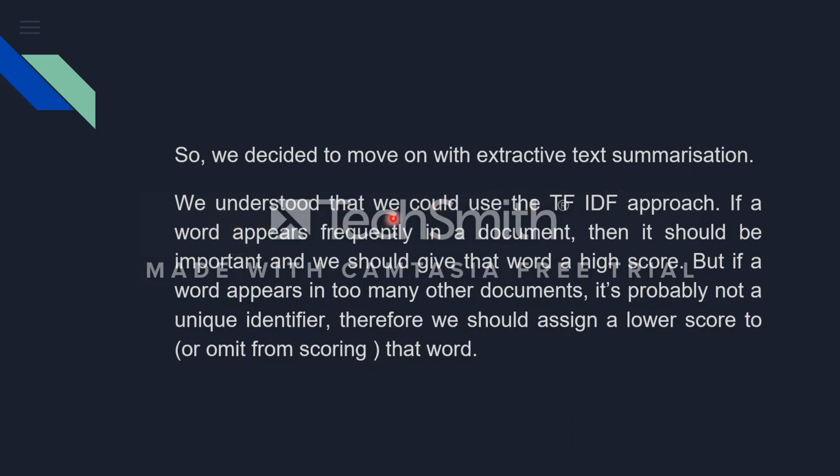We understood that we could use the TF-IDF approach. If a word appears frequently in a document, then it should be important and we should give that word a high score. But if a word appears in too many other documents, it is probably not a unique identifier. Therefore, we should assign a lower score to that word.